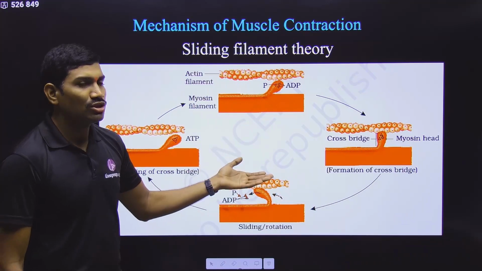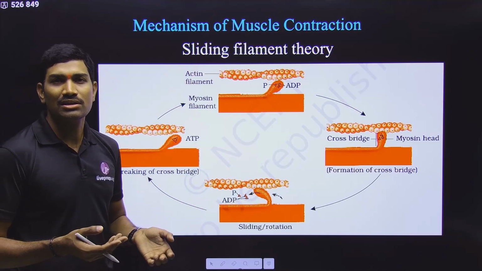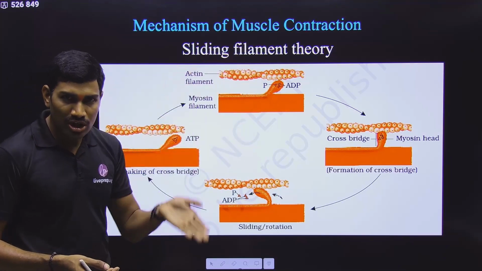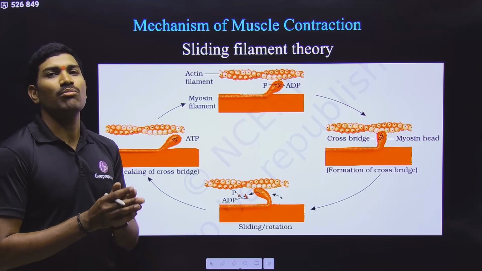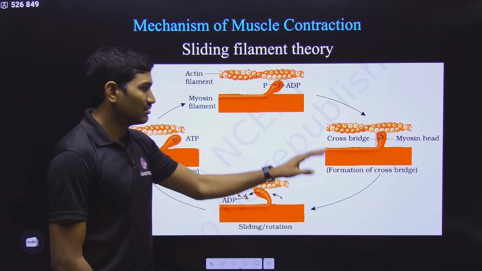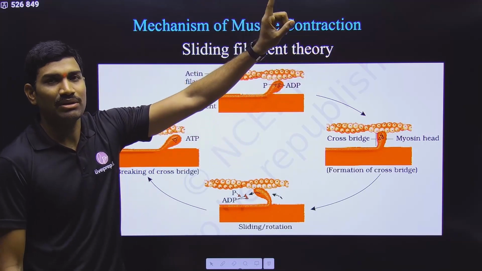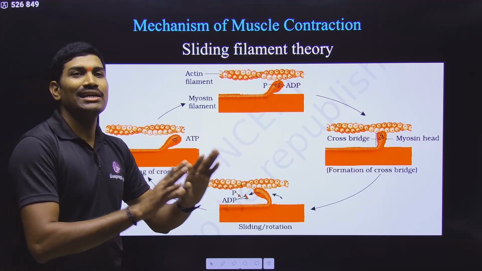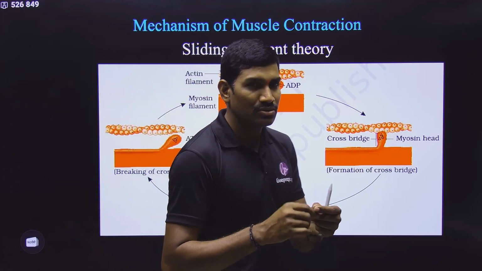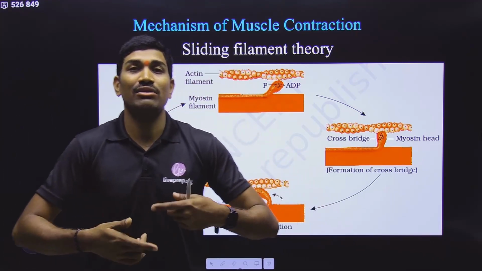It is also called the motor end plate, because the nerve that is coming is called a motor nerve. The motor neuron is ending there, so it is the motor end plate, and that is actually the neuromuscular junction. Clear? In this way, information for the contraction is coming from the nervous system. Finally it reached the muscle cell. Now what happens? So that excitability concept you just understand. Now the muscle cell is undergoing excitation.